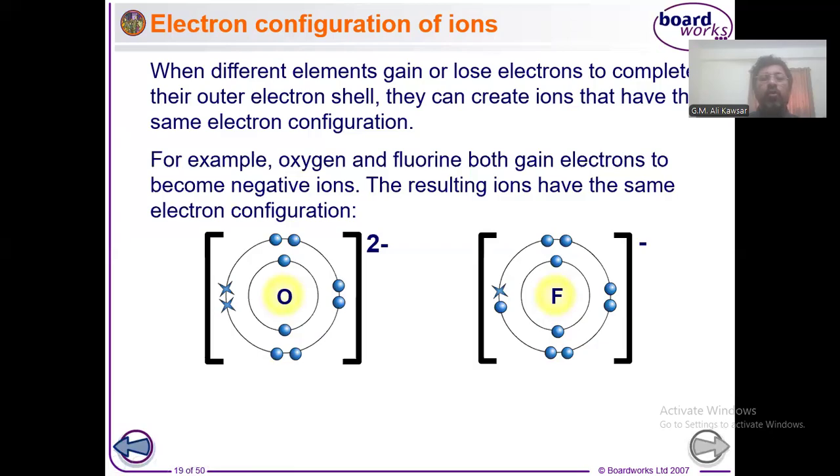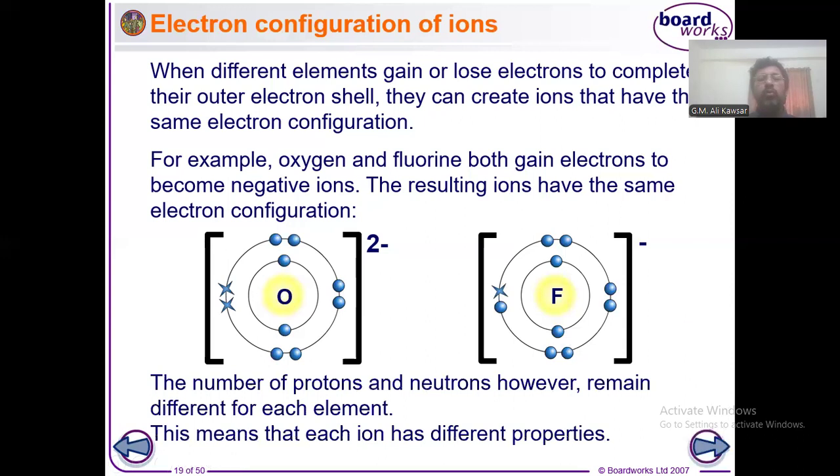Its electronic configuration will be according to the number of electrons. And fluorine as well: its proton number is 9. So here the electron number will be 10 because its charge is -1, which needs to be added to the proton number. The number of electrons is more than the proton number. An atom is normally neutral, but whenever it is -2, that means the number of electrons is more than protons. I hope you understood. If you do not understand, please let me know. You can just go through the page and let me know whether you have any problem or not.